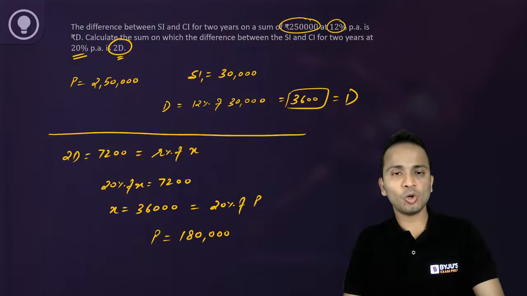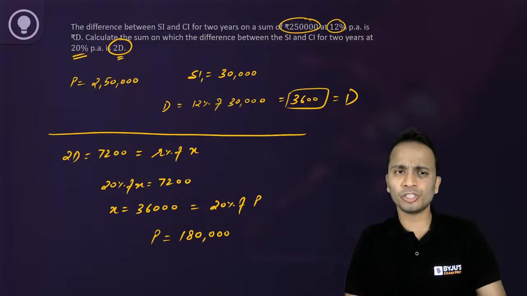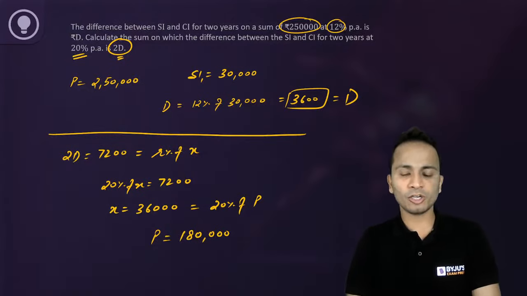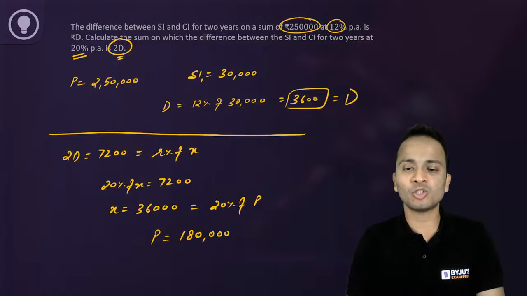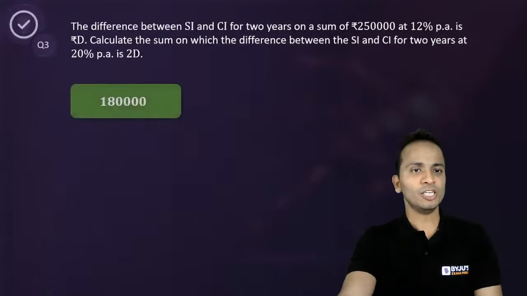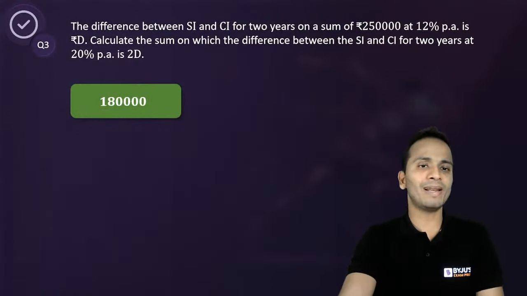Yes, Amrit. So not all of the questions I have picked from mock 19, but some of the questions I have picked from mock 19. Okay. So in case I'll cover the questions in which you have doubt, then it is fine. Otherwise, you can get in touch with me separately. All right. So the answer for this question is 1,80,000.